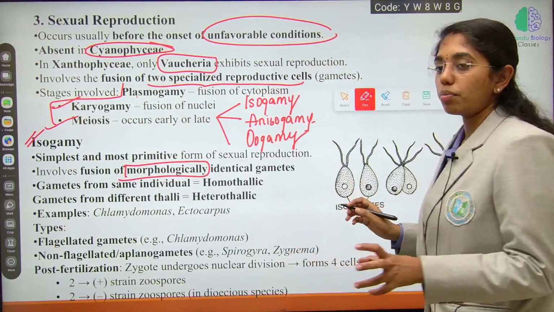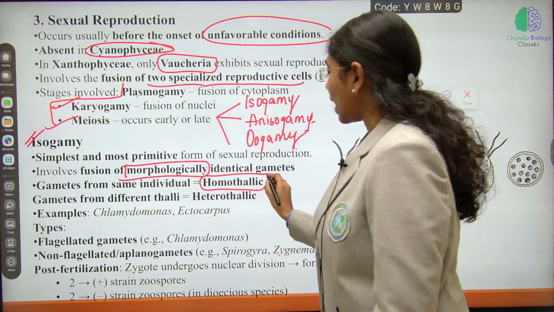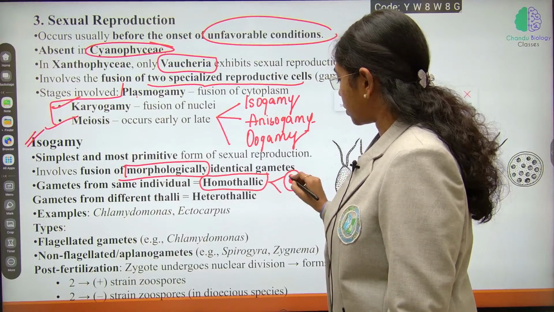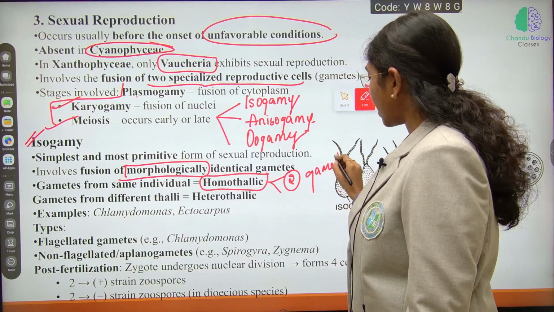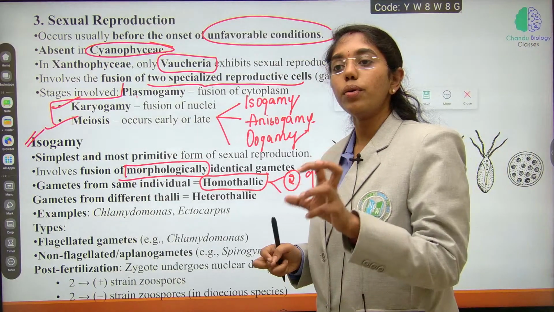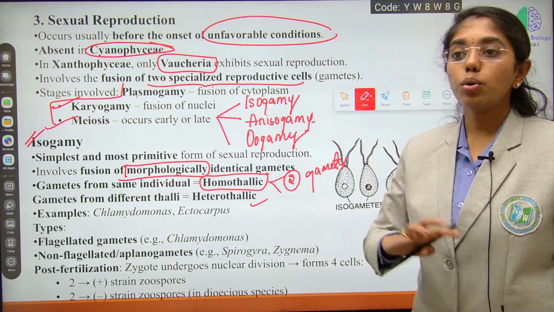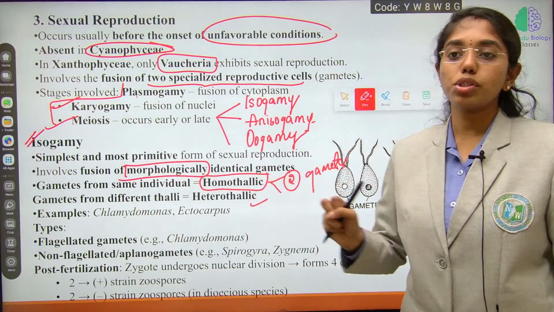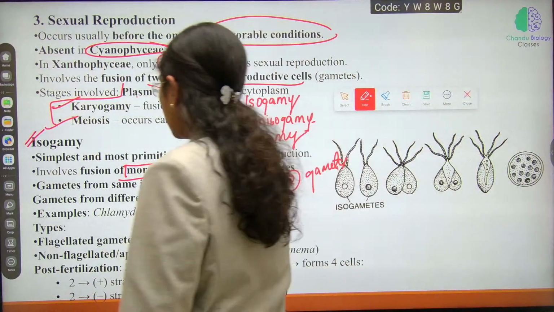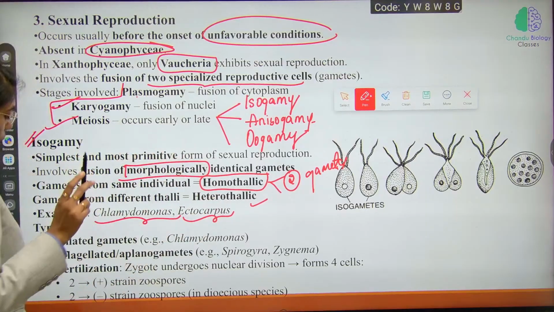If the gametes are from the same individual, then you will address that thallus as homothallic. A single thallus will give rise to two gametes; male and female gametes arise from a single thallus. If two different thalli are producing two different gametes, then it is addressed as heterothallic. Examples you see here: Chlamydomonas and Ectocarpus.